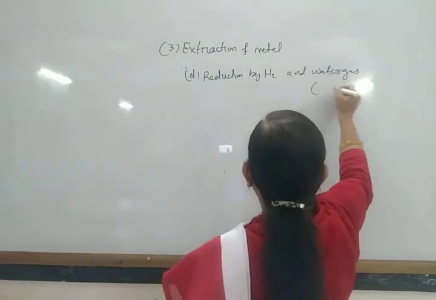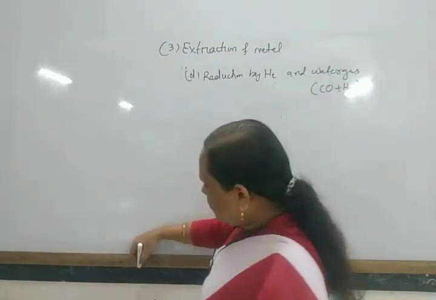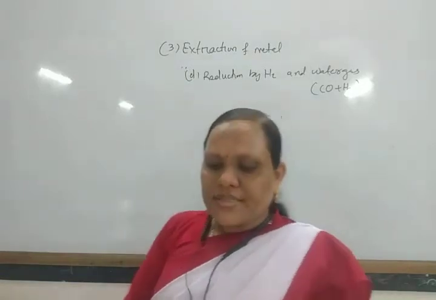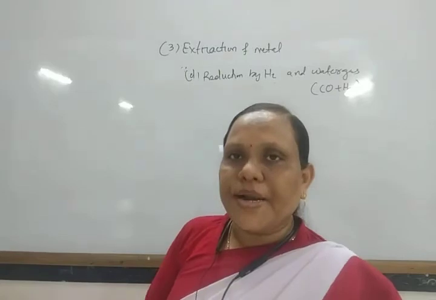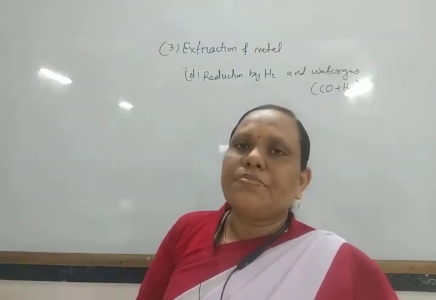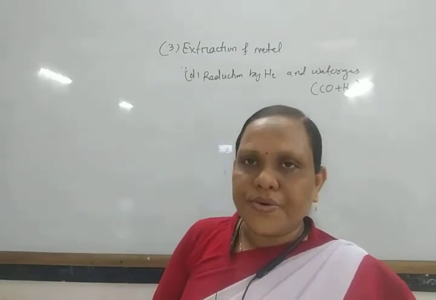Water gas is a mixture of carbon monoxide and hydrogen. There are some metal oxides which are reduced by directly passing hydrogen gas over them, by heating with hydrogen gas.